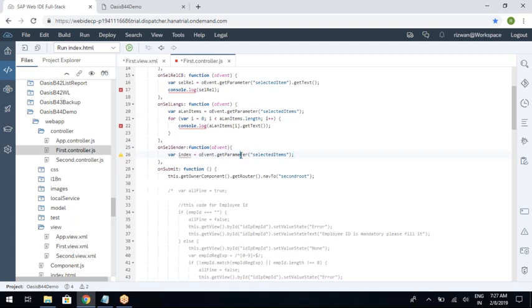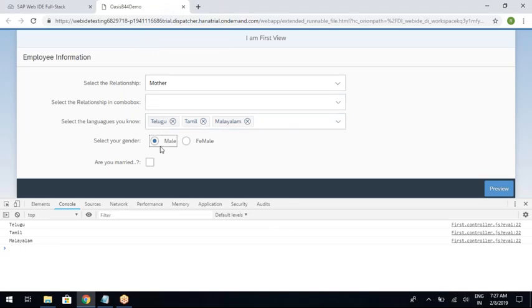So coding will be the same. O event dot get parameter. Here the parameter name is selected index. There is no parameter like selected button, from where you can get the text. The parameter name is selected index, and it returns only the index. If you select male, it returns 0 in this case.